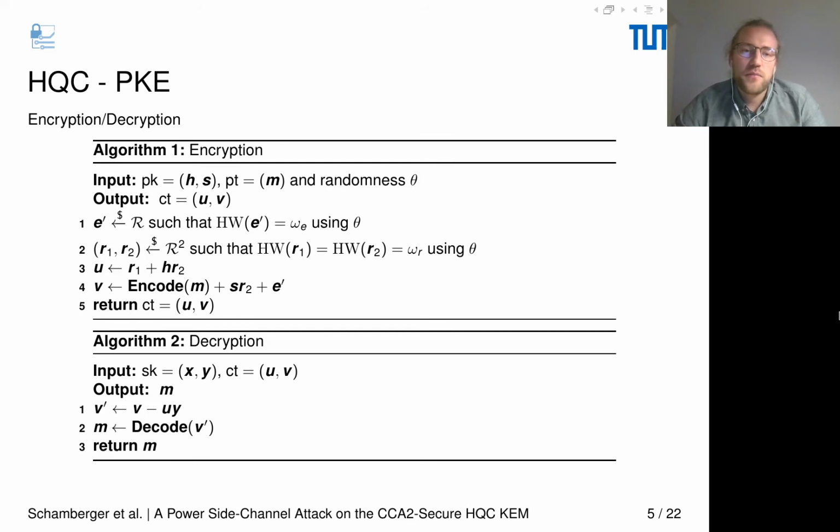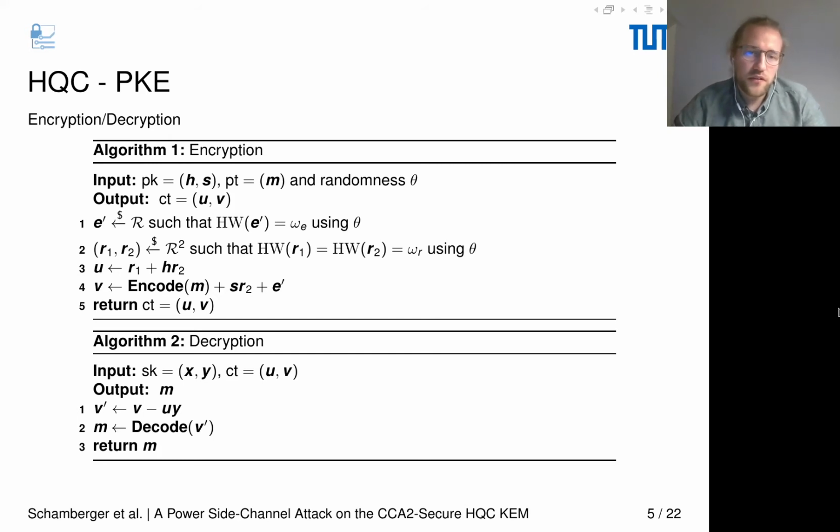Let me introduce you to the public key encryption scheme of HQC. I will go into details of the encryption and decryption. For encryption as an input, we take our public key, which consists of the polynomials h and s, and of course our plaintext, which is the message m. The output is the ciphertext polynomials u and v.